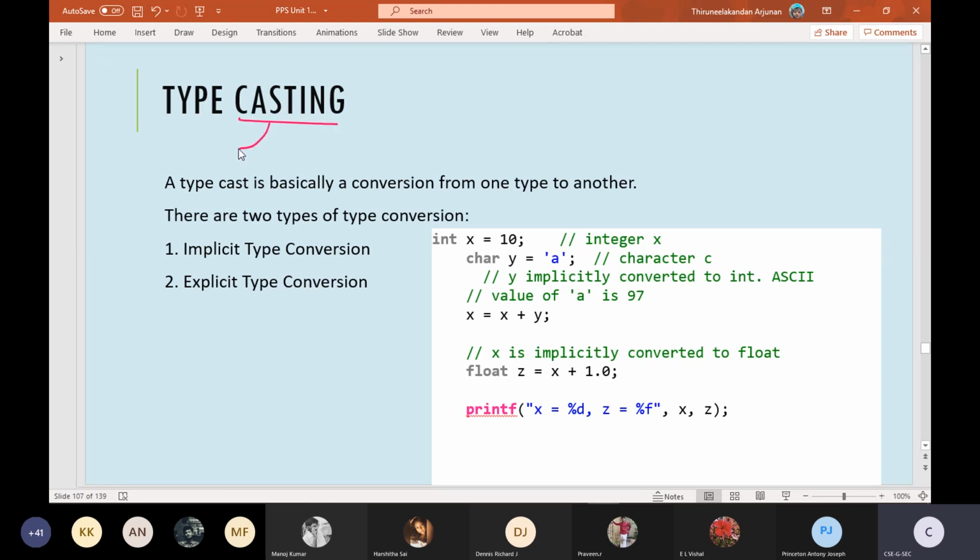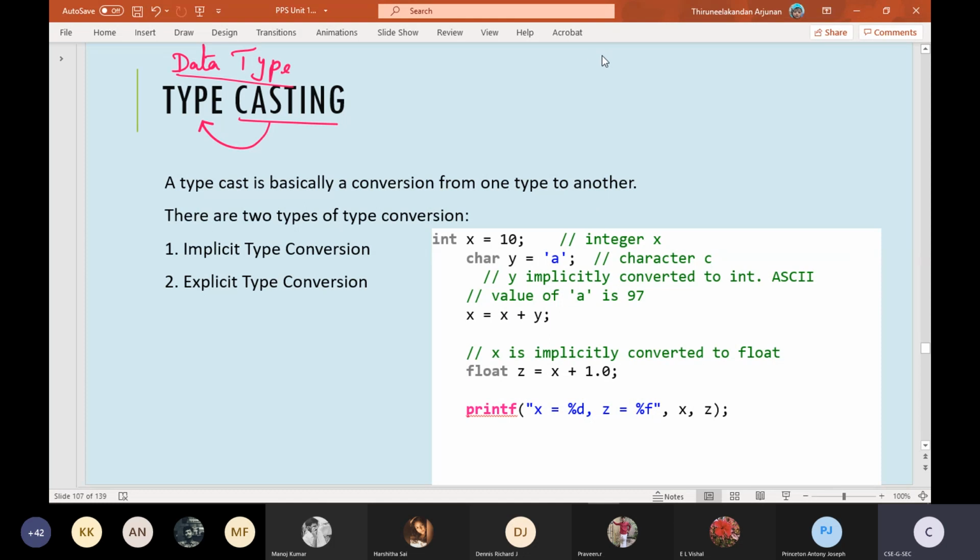Here, technically in our subject, we will be studying about typecasting. Okay, casting is nothing but molding something to get into some shape. That is the general meaning. But here we will study typecasting because we will refer this to a topic called data type of our C language. What's that? Molding something to a specific data type, that we will be learning. What is this? A typecast is basically a conversion from one type to another.